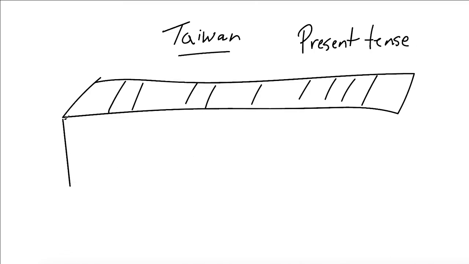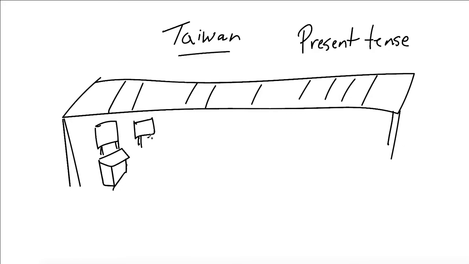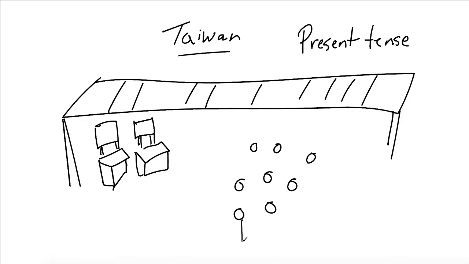So here's our roof here, and here's our night market here, and there are a lot of stands at this night market, okay? So lots of stands. Okay, there are a lot of people at this night market. Draw some people here. Yay, everybody's happy. We're all happy at the night market.